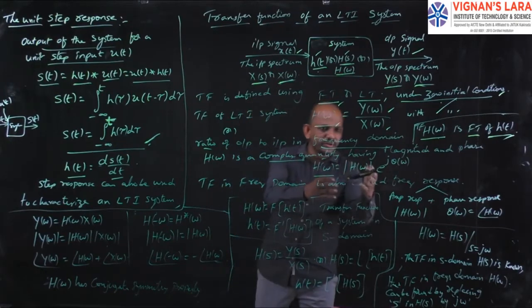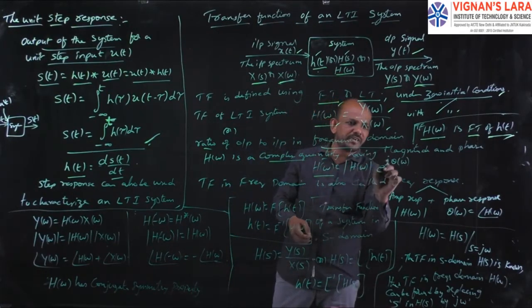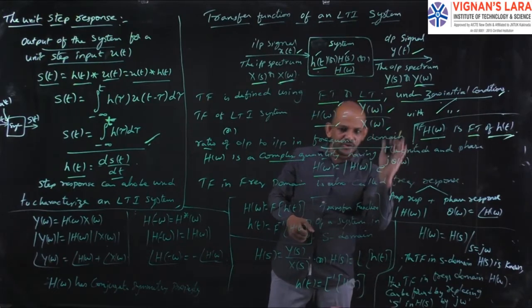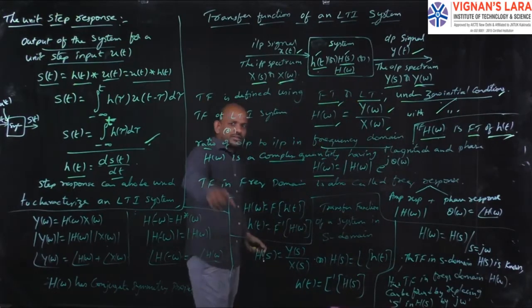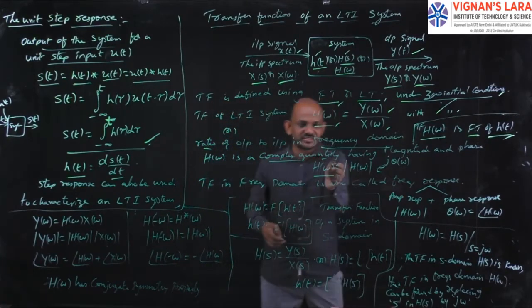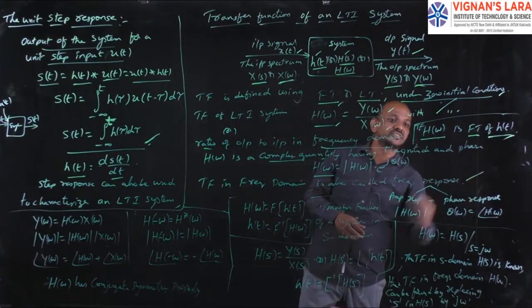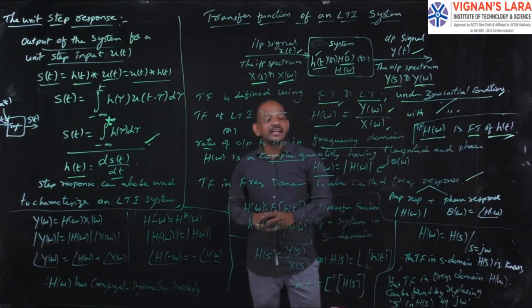That is magnitude into some phase. Magnitude is mod of H of omega, e power j theta of omega, where theta of omega is the phase. So the transfer function in the frequency domain, H of omega, is also called the frequency response.